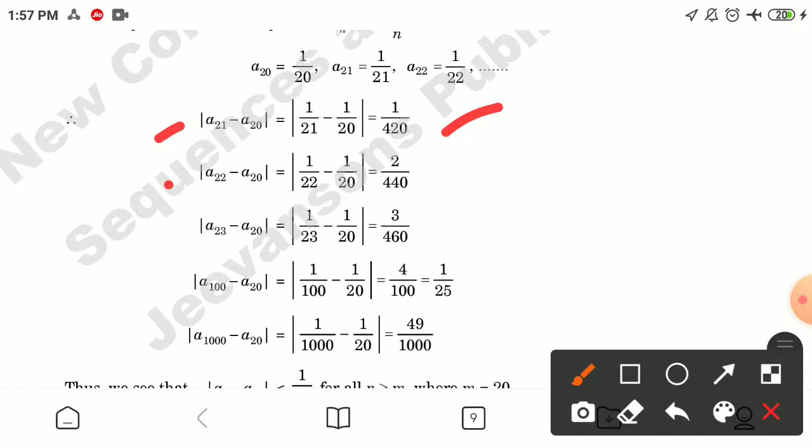Similarly, a22 minus a20 is 2 by 440. a23 minus a20 gives the value 3 by 460, and a100 minus a20 gives the value 1 by 25.